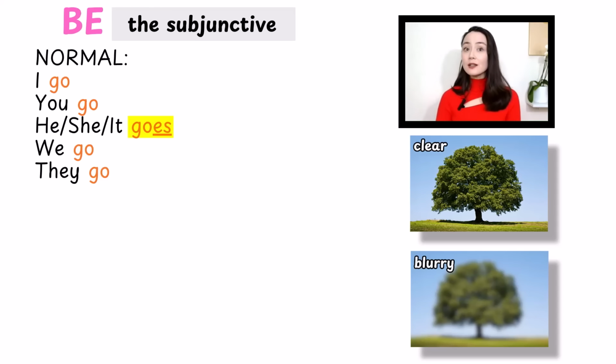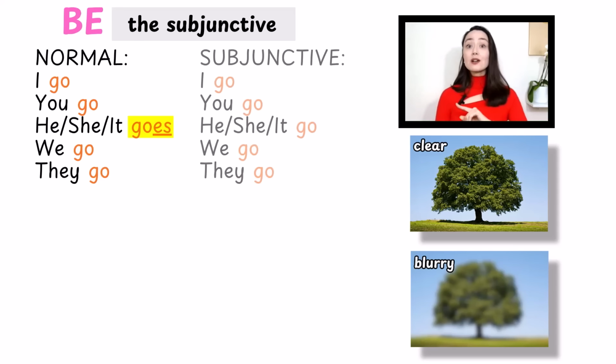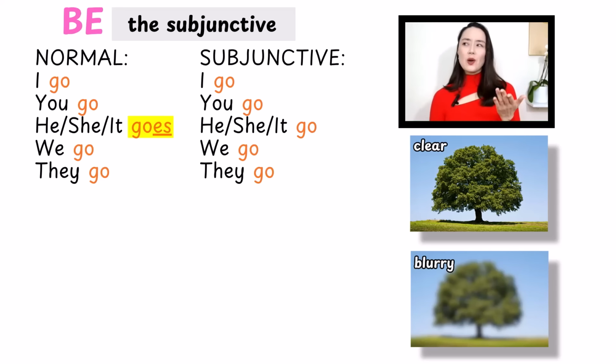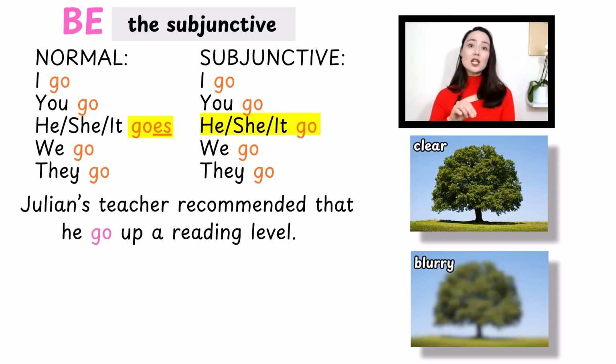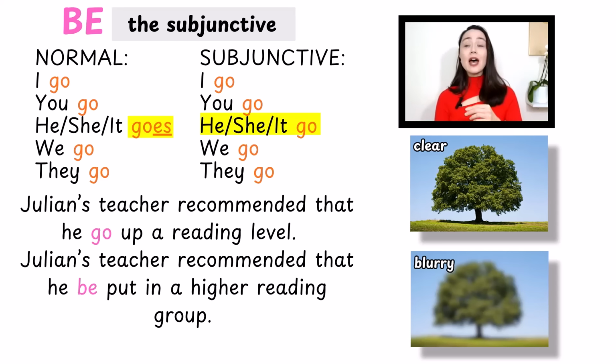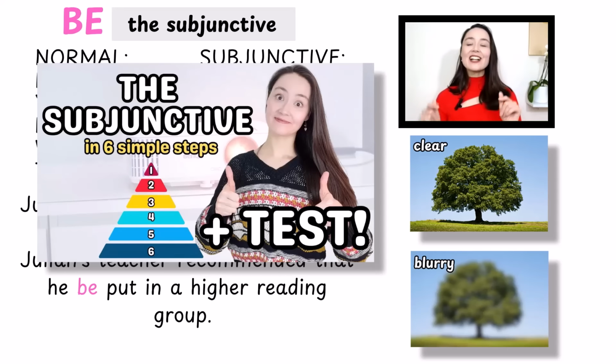But with the subjunctive, things are different. The forms don't change. What? She go? He go? Is that correct? Yes. Julian's teacher recommended that he go up a reading level. His current books are too easy for him. Julian's teacher recommended that he be put in a higher reading group. If you want a full lesson on the subjunctive, I have a lesson on my channel. I'll link it down below for you.